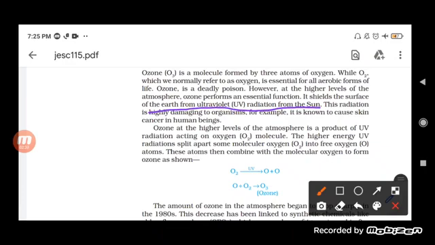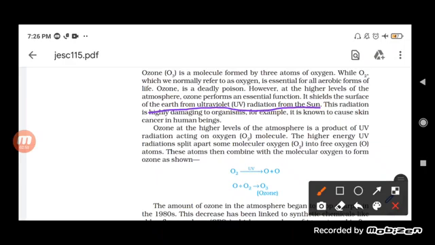What is ultraviolet radiation? Basically ultraviolet is a harmful radiation of very high frequency which enters the earth's surface and causes a lot of problems, skin problems, and it also causes skin cancer. So ultraviolet radiation is not good for living organisms, and ozone acts as a shield.